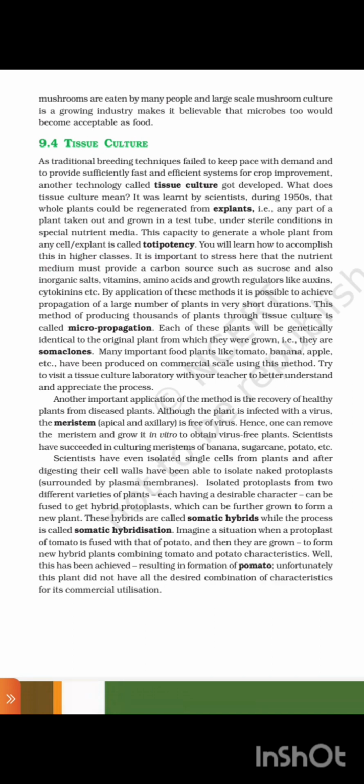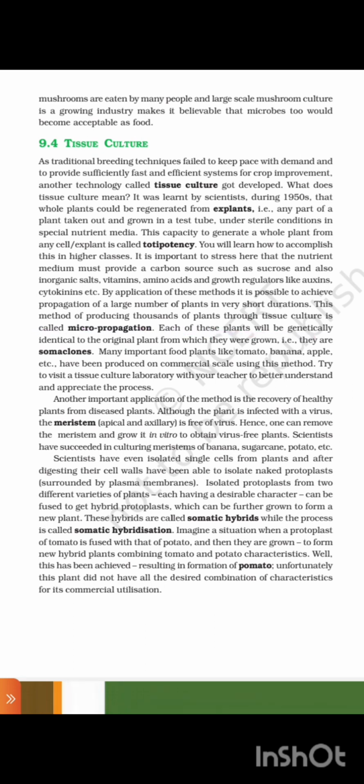It is important to stress here that the nutrient medium must provide a carbon source such as sucrose and also inorganic salts, vitamins, amino acids, and growth regulators like auxin, cytokinin, etc. By application of these methods, it is possible to achieve propagation of a large number of plants in a very short duration. This method of producing thousands of plants through tissue culture is called micropropagation.